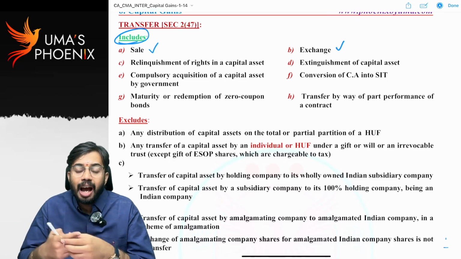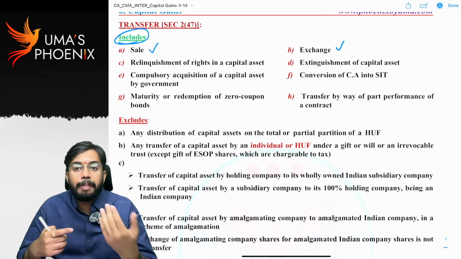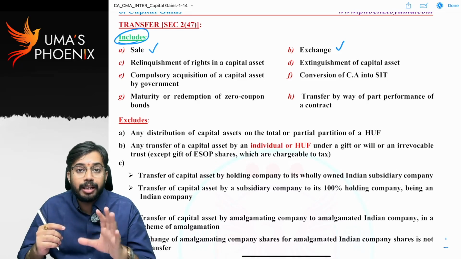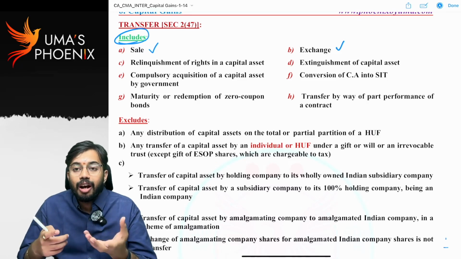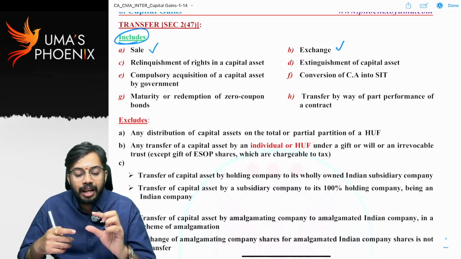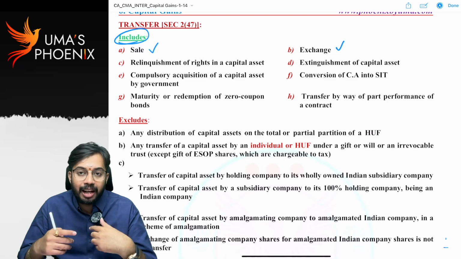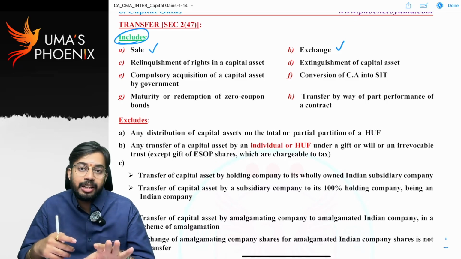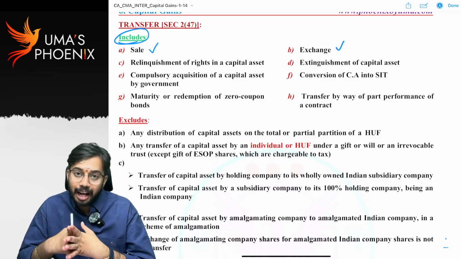For example, I gave a gold ring. In return, I purchased this mic. This mic is worth 35,000, right? So I am giving a gold ring and I am taking a mic. So there is an exchange of capital asset with another asset. Even for this exchange, capital gains are required to be calculated.